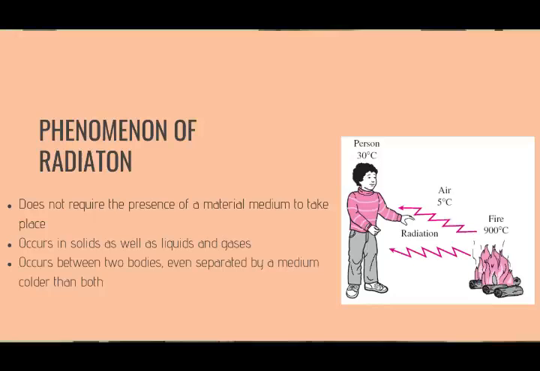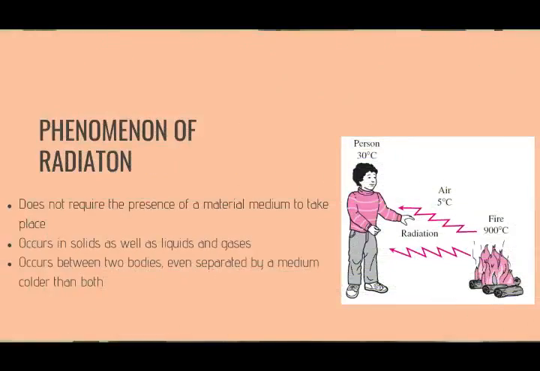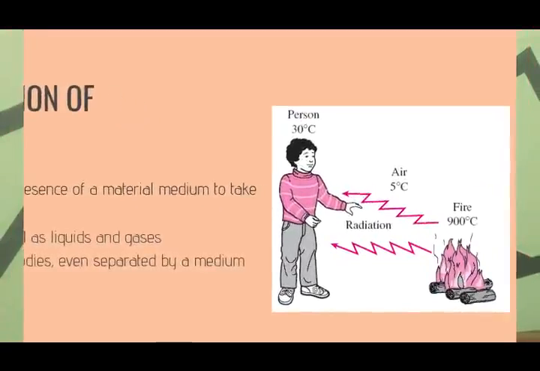So far we have learned and considered conduction and convection modes of heat transfer, right? Now we turn our attention to the third mechanism of heat transfer, radiation, which is characteristically different from the other two. Radiation transfer does not require any material medium to take place. It can also occur in solids, liquids, and gases. Other than that, radiation transfer can occur between two bodies that are separated by a medium colder than both.